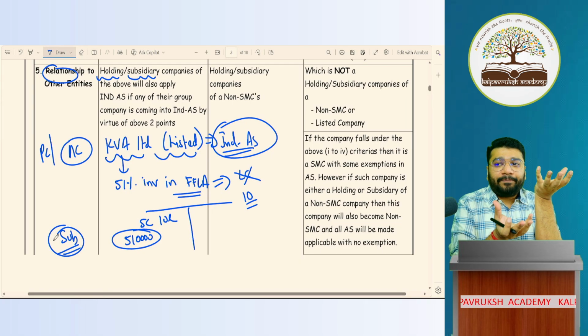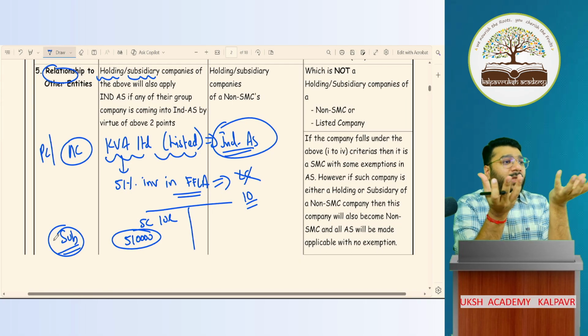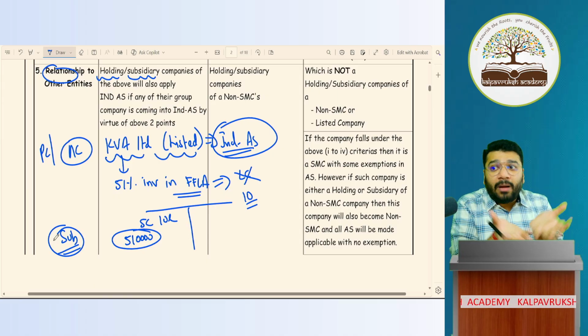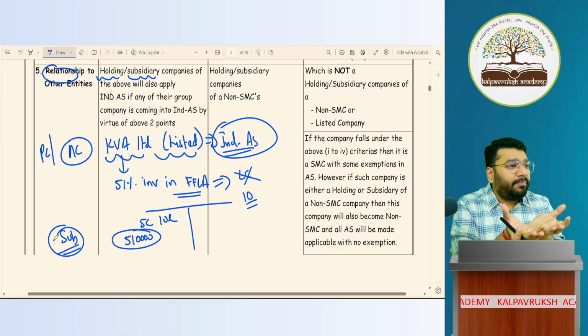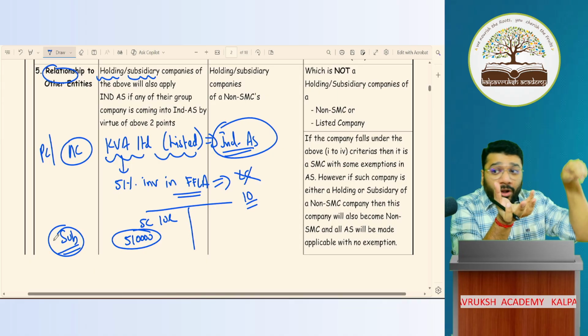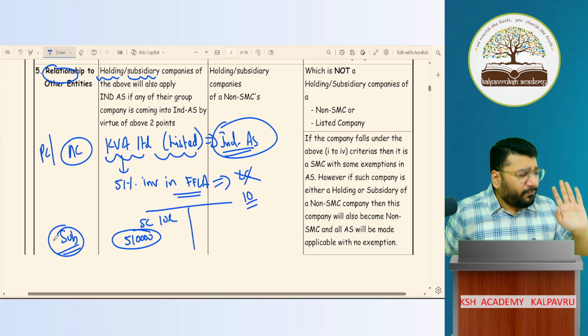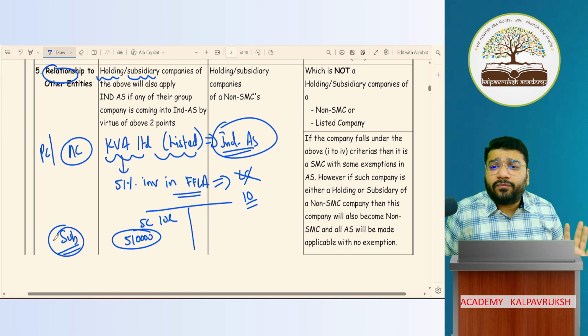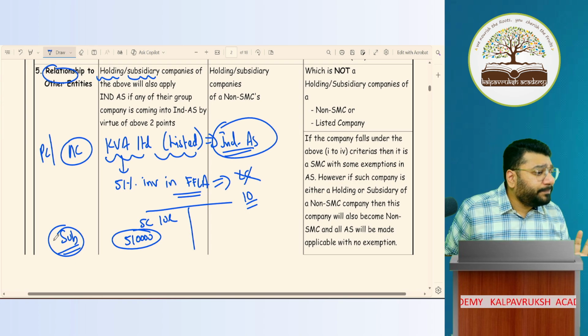Imagine FFLA and KVA, both are my companies. We call this a group company. So in one group, if a company is opting for Ind-AS, all the other group companies have to follow Ind-AS. Got it? Not got it? Now coming back.